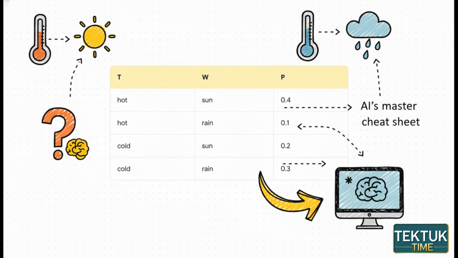For that, we need a joint distribution. Think of this as the AI's master cheat sheet. It gives us a specific probability for every single possible combination of outcomes. So now we can just look it up. The probability of hot and sun is 40%, or cold and rain, that's 30%. This table connects all the dots.